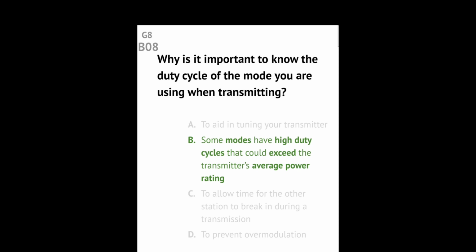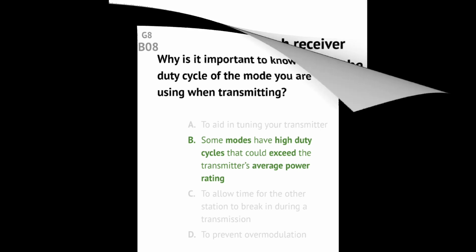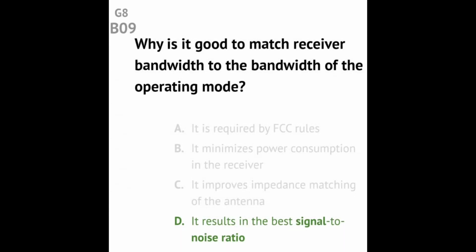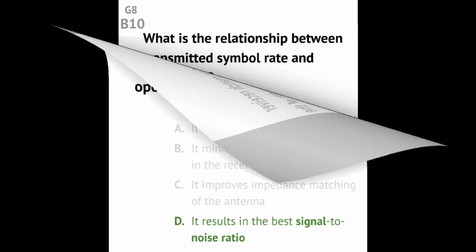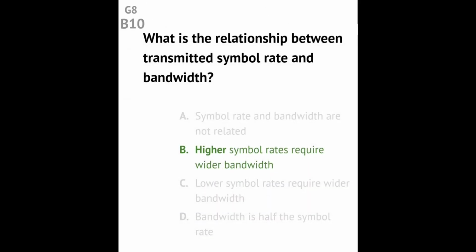Question G8B08 Why is it important to know the duty cycle of the mode you are using when transmitting? Answer: some modes have high duty cycles that could exceed the transmitter's average power rating. Question G8B09 Why is it good to match receiver bandwidth to the bandwidth of the operating mode? Answer: it results in the best signal-to-noise ratio. Question G8B10 What is the relationship between transmitted symbol rate and bandwidth? Answer: higher symbol rates require wider bandwidth.